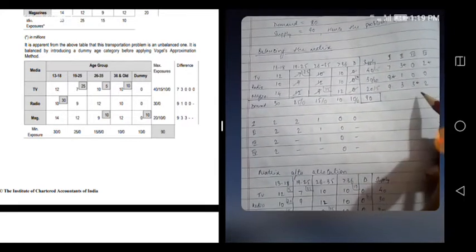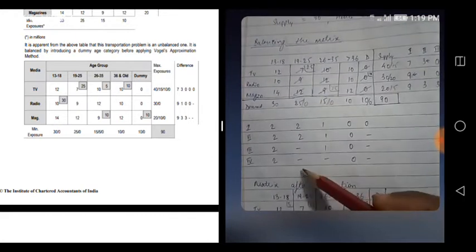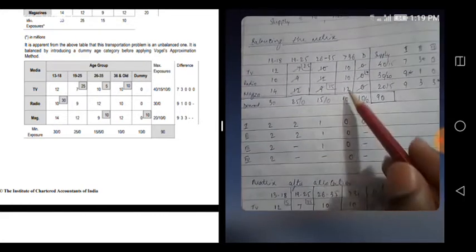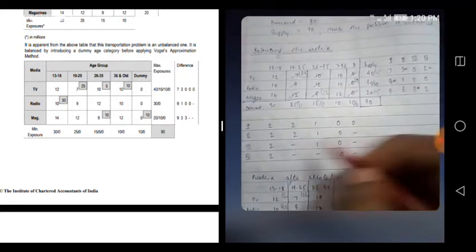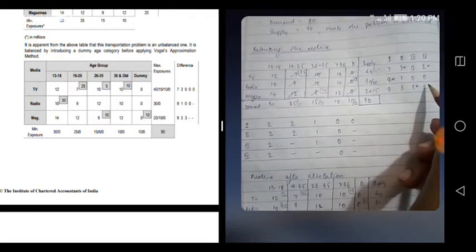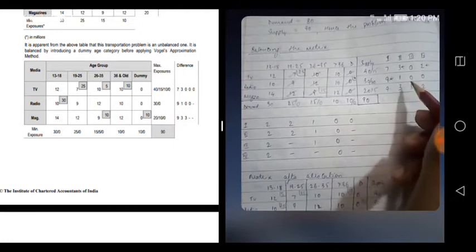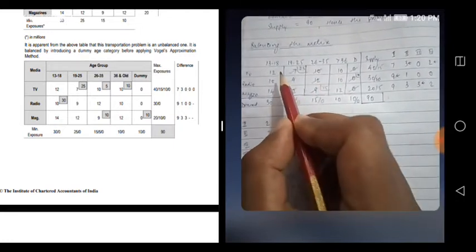12 minus 10, 2. 10 minus 10, 0. Then 14 minus 12, 2. Then here also 12 minus 10, 2. This got exhausted, so dash. This one also exhausted, dash. So 10 minus 10, 0. This also dash. Okay, so now see, here also 2, here also 2, here also 2. So which one is highest? All the 3 are the same. Okay, but we have to check where it can be least.